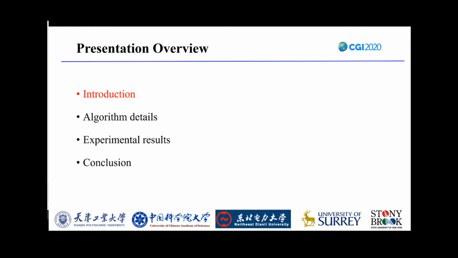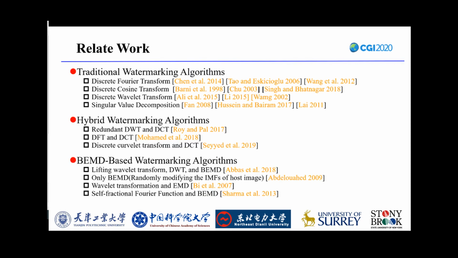Let me introduce the background of this paper. Traditional watermarking algorithms generally used only one algorithm for image watermarking, which is simple and efficient, but poor in terms of robustness. To improve robustness, many algorithms combine several traditional algorithms to propose many watermarking algorithms.